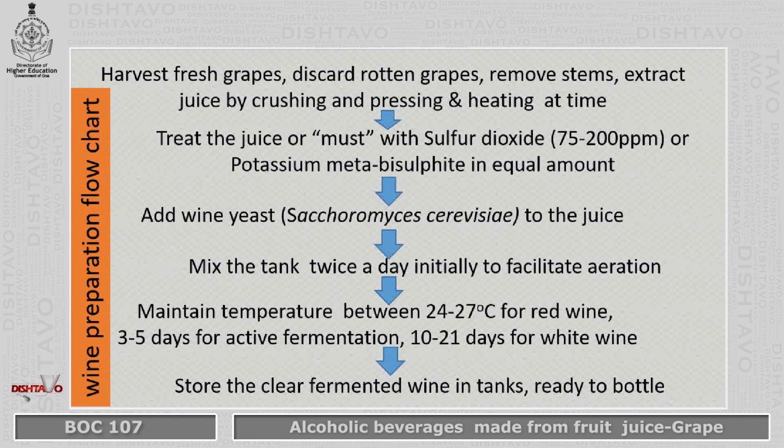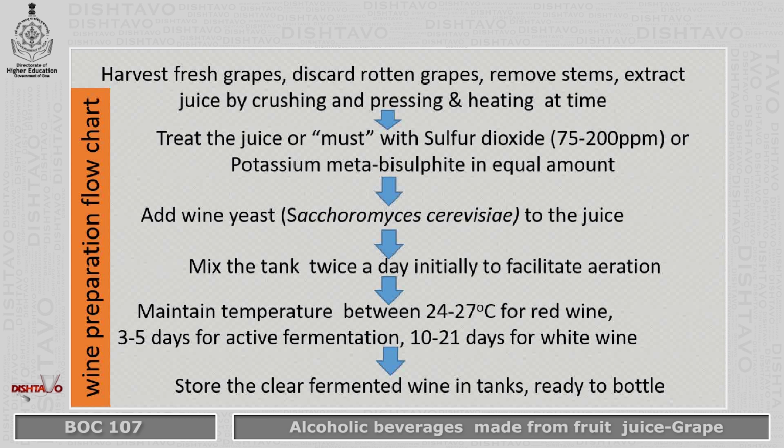So the grapes are harvested very fresh. Any rotten or ill-looking grapes are discarded. Stems need to be removed and then the extract is to be prepared. This juice can be prepared by crushing and pressing or sometimes heating. This is an occasional step. In industrial preparation of wine, the grapes are subjected to pressing under a little bit of heat, which allows more color